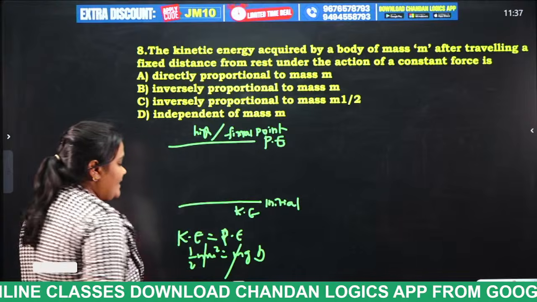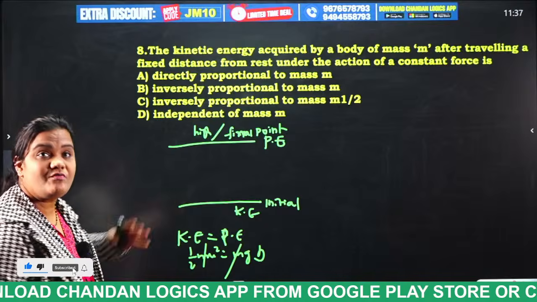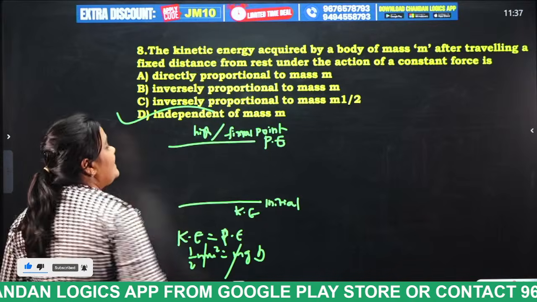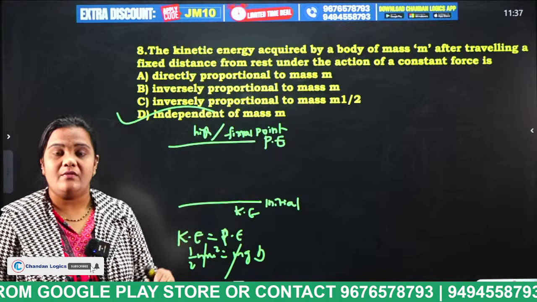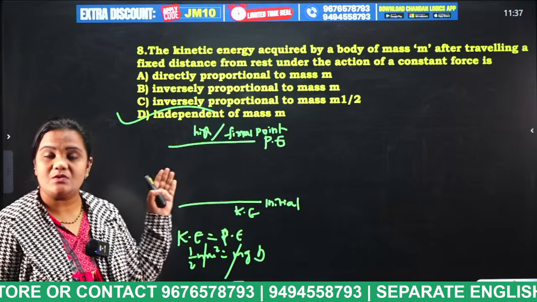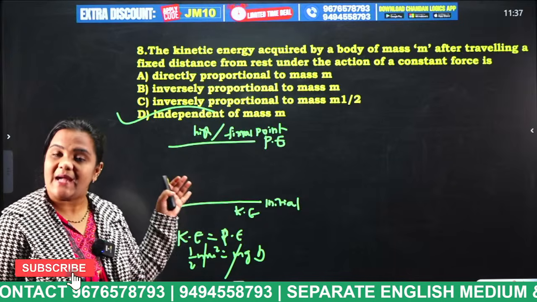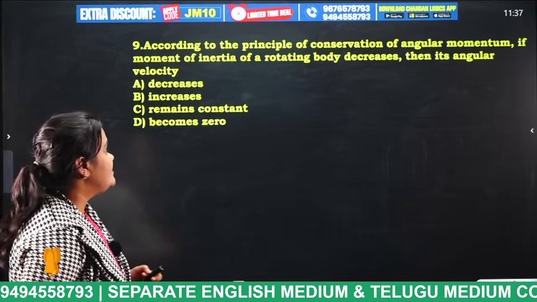That means m cancels. So what can we observe here, students? It is independent of mass m. Why? Because in such types of problems, when a constant force is applied, kinetic energy will be equal to potential energy. So if we cancel, it is independent of mass. Okay, very good. Next question.